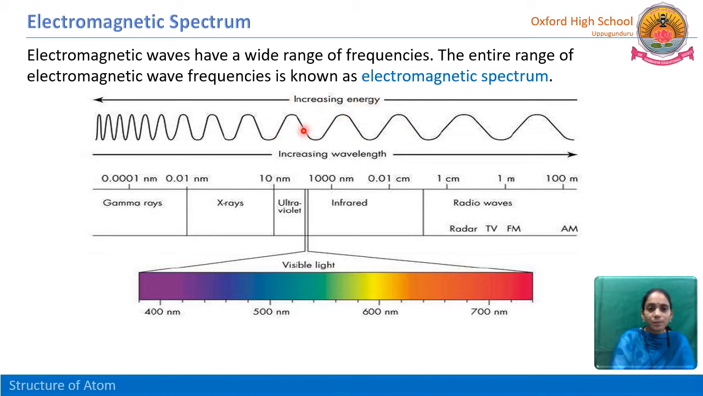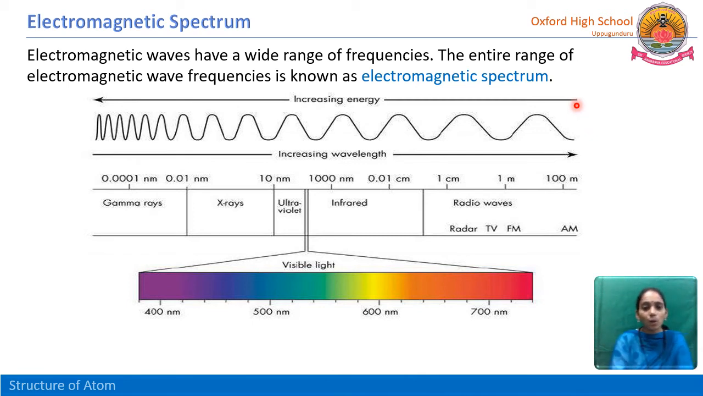See here, for gamma rays the wavelength is less, so the energy is more. For radio waves and radar waves the wavelength is high, so the energy is less. See here how wavelength and energy are in opposite directions. As the wavelength increases from gamma rays to radio waves, the energy decreases.